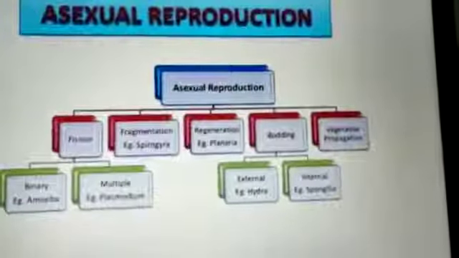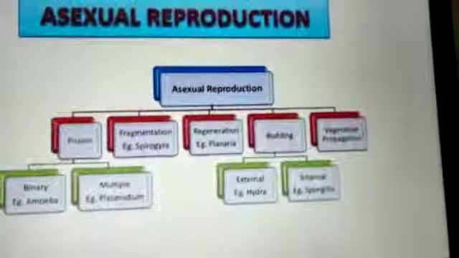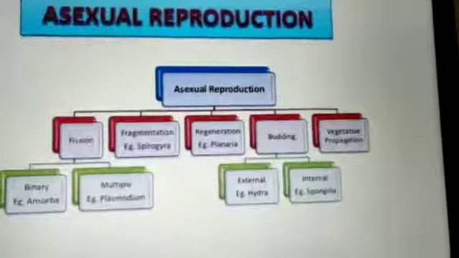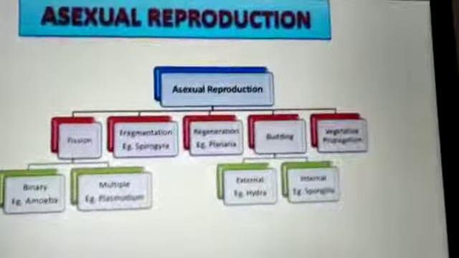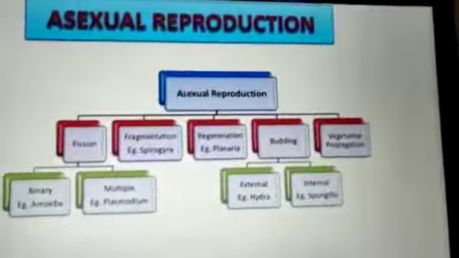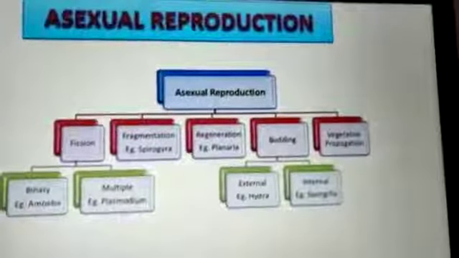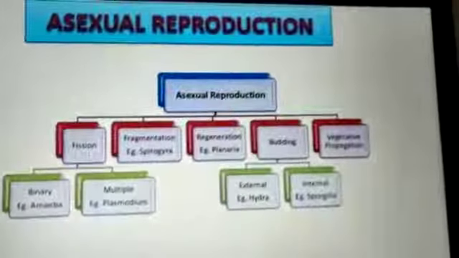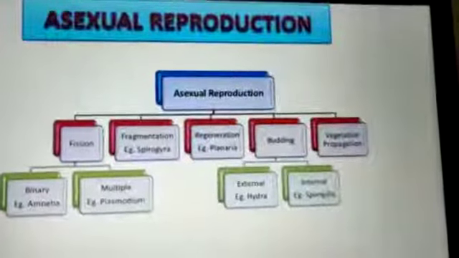Regeneration: any lost or injured part of the body has the capacity to develop the whole part or the body through these fragments or pieces. For example, planaria, or a common example in our house, when the lizard's tail is broken, a new tail grows. So that is again an example of regeneration. In the human body also, every Sunday we cut the nails, but they keep on growing. So that is also an example of regeneration.